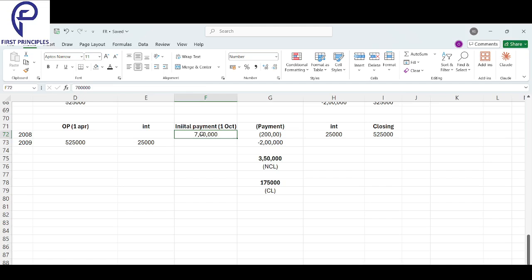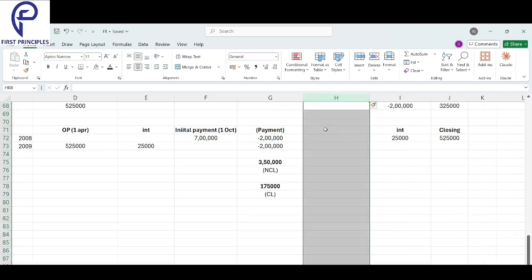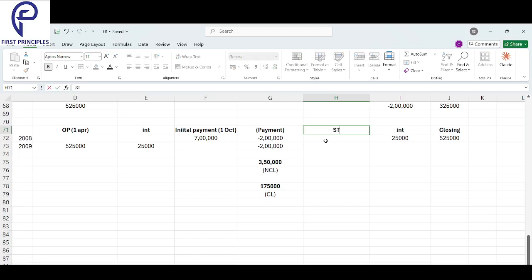Yeah, let's look here, Sharan. Year started in April. When did my lease start? Initially started 1st October. 1st October, 7 lakhs, right? Immediately that day I made the payment. Yes, 2 lakhs I made immediately that day. Okay, so how much value is left? My subtotal is how much? Subtotal at 5 lakhs, yes. My subtotal is here 5 lakhs.